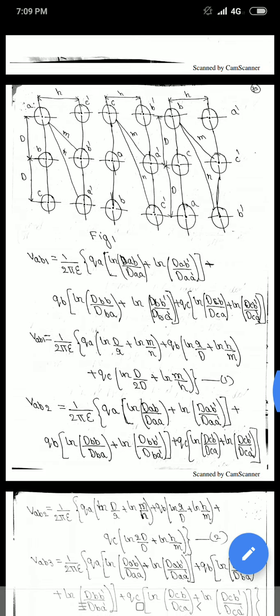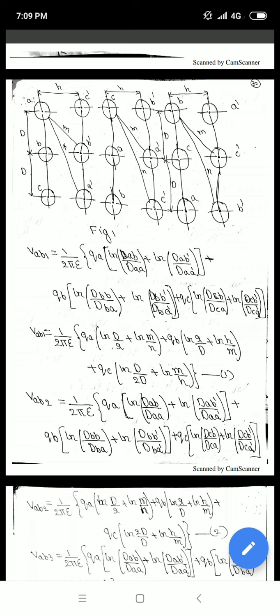Next, plus QB ln, distance between B and B is R, distance between B and A is D, plus ln distance between B and B dash is H, distance between B and A dash is M. Next, plus QC ln, distance between C and B is D, distance between C and A is 2D, plus ln distance between C and B dash is M, distance between C and A dash is H. Only the distances will change. The position of the conductor changes in each stage, so the distance between the conductors also changes.